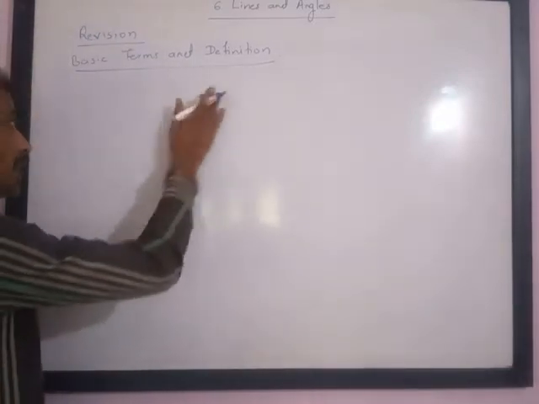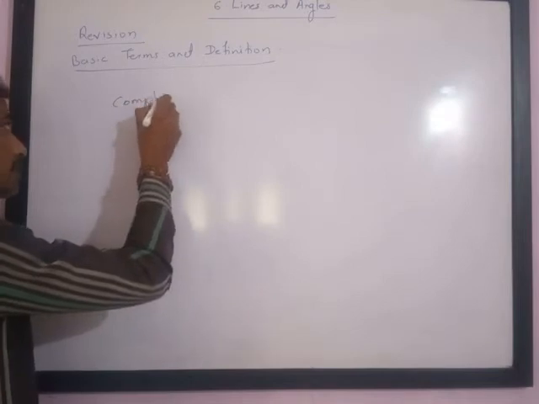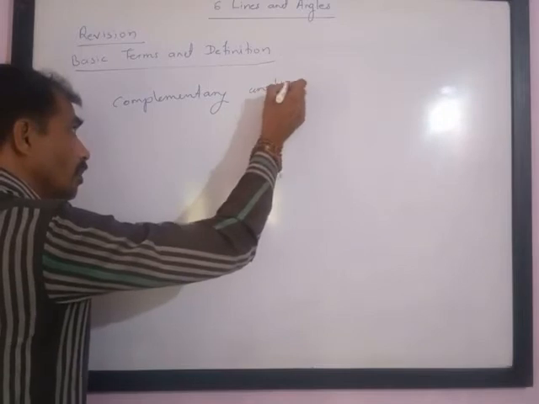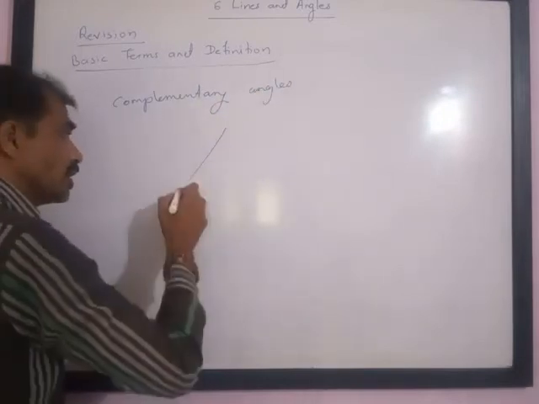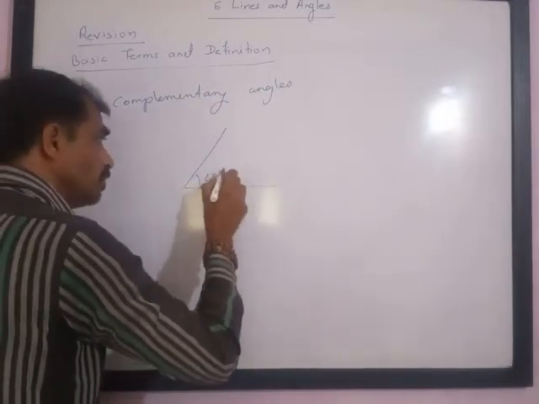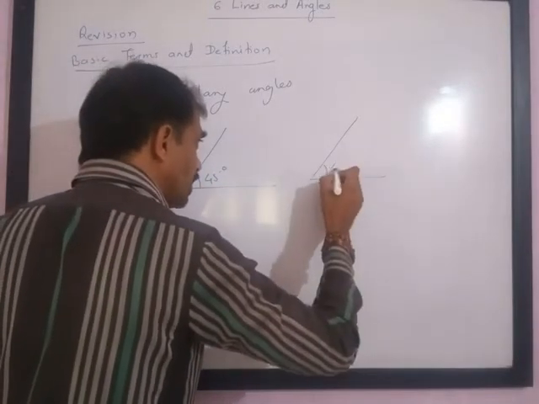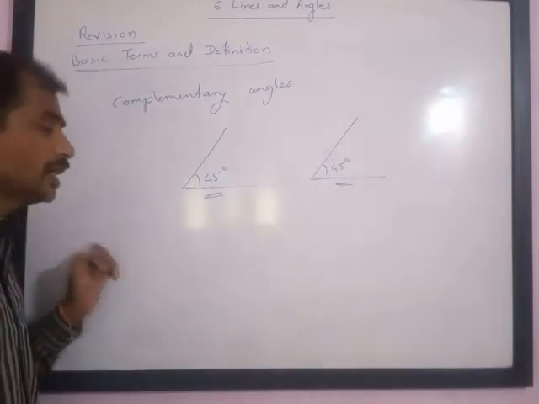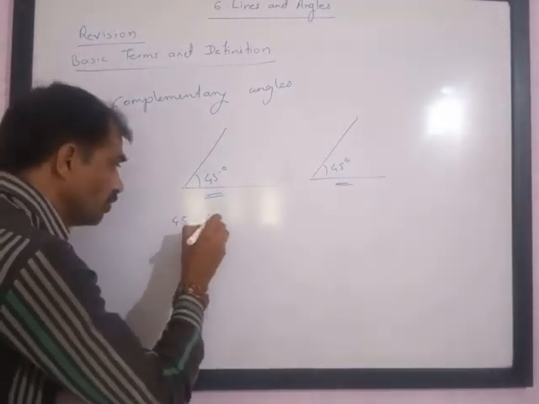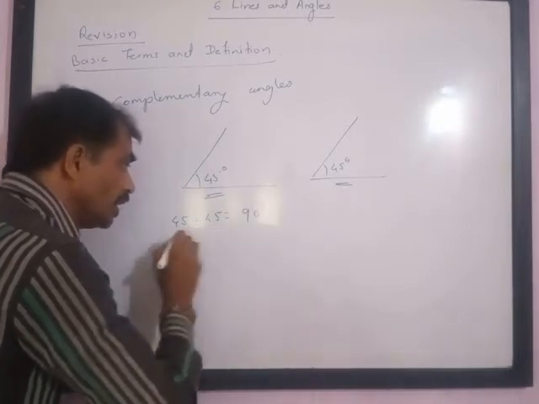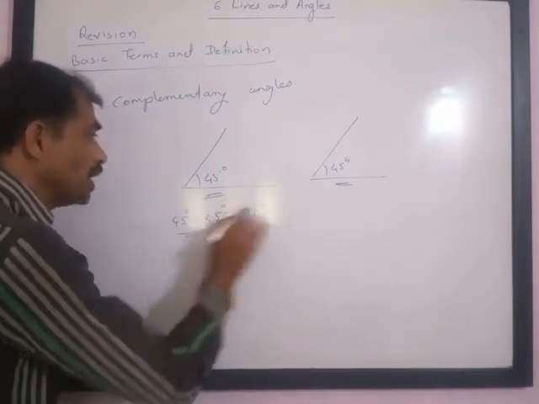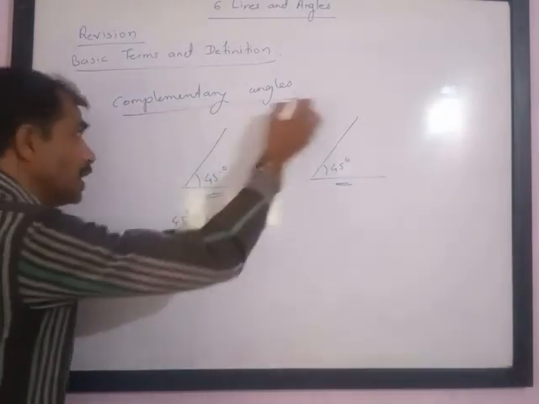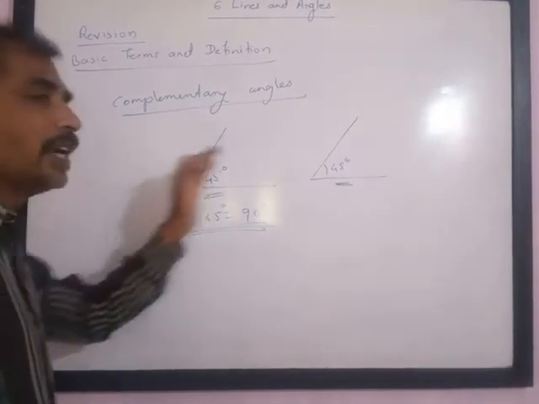Now next is complementary angles. If the measure of two angles, if this is 45 degrees and there exists another angle of 45 degrees, the sum of the two angles is 90 degrees, this is 45 plus 45, we will get the answer 90 degrees. It means if the sum of two angles is 90 degrees, then we call those angles complementary angles and each angle is called the complement of the other.